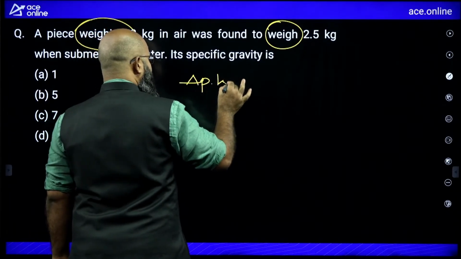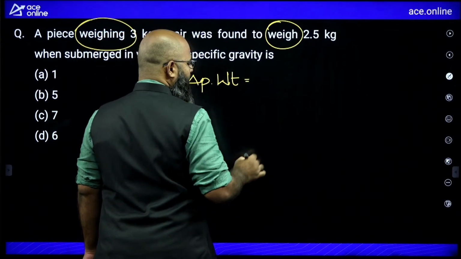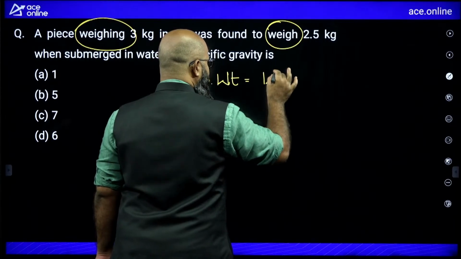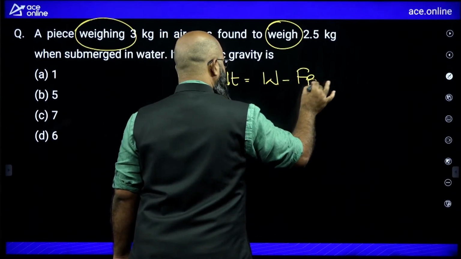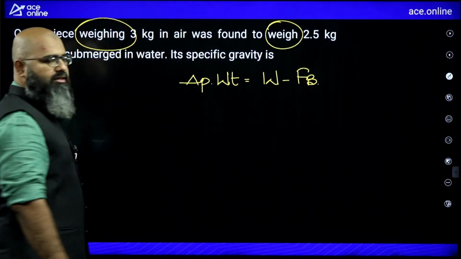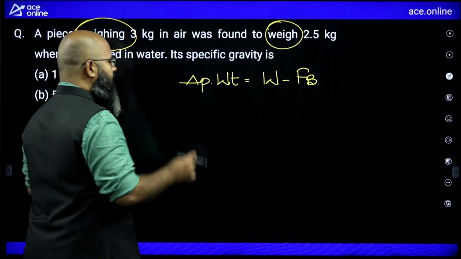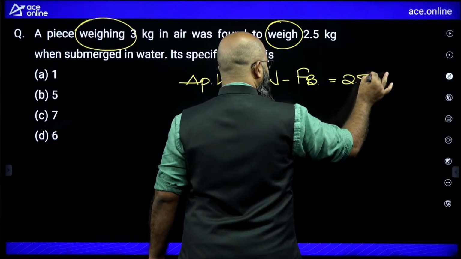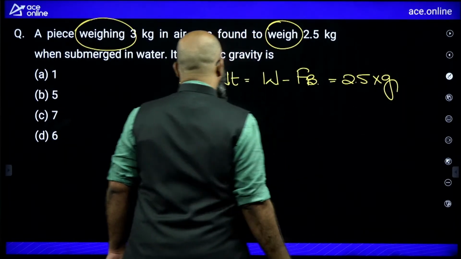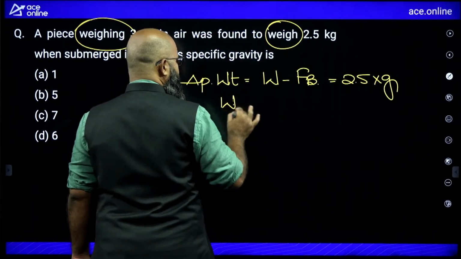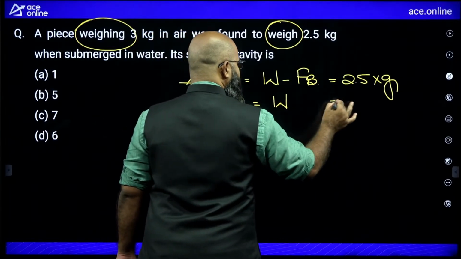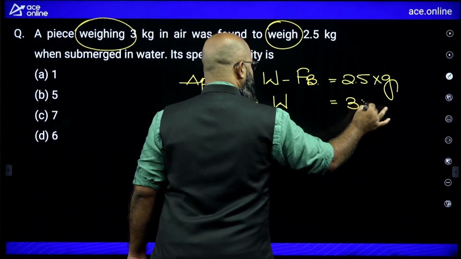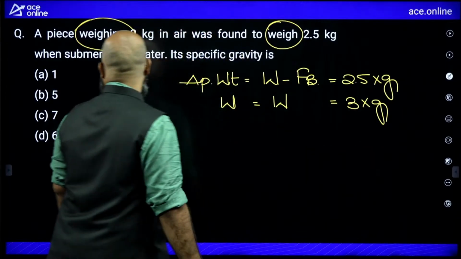So we can say over here, apparent weight is equal to how much? It is equal to actual weight minus force of buoyancy. Actual weight minus force of buoyancy. So now apparent weight is equal to how much? 2.5 times g. Actual weight is equal to how much? Actual weight is equal to 3 times acceleration due to gravity.